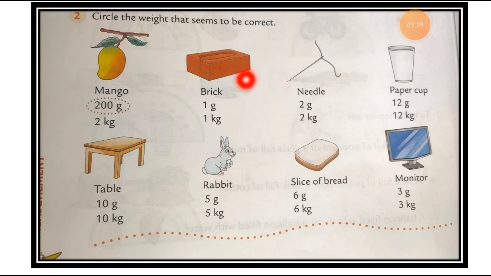So we are talking about that brick. The two options given are 1 gram and 1 kilogram.